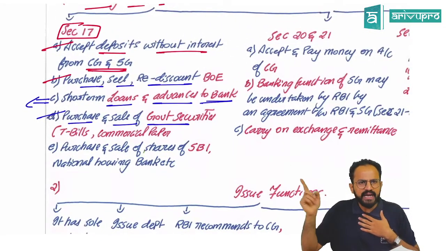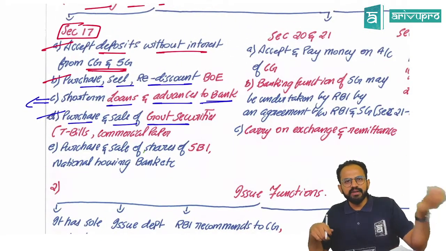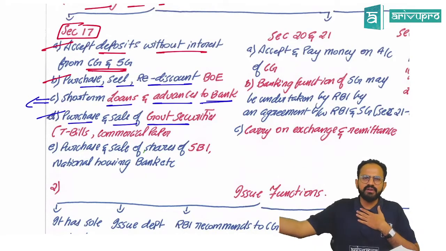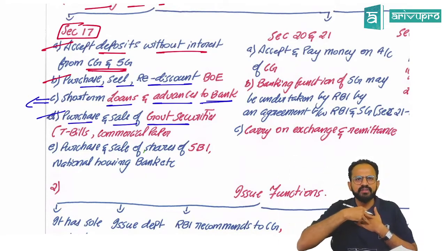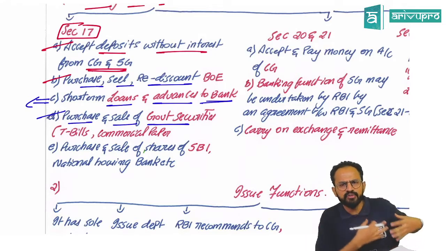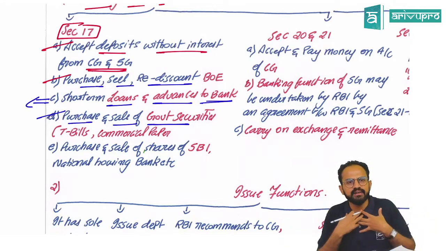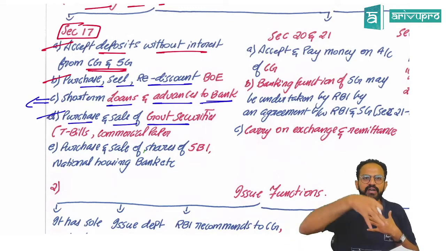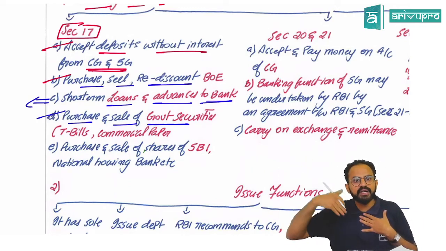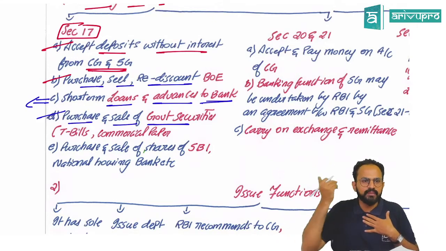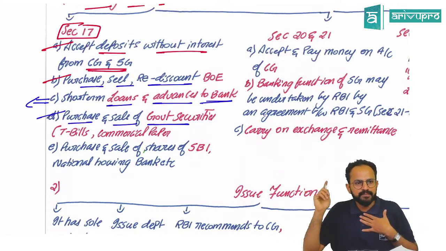The first point, acceptance of deposits. Very simple. RBI can accept deposits whenever the central government or state government is giving. They are giving us money, we can deposit it, we can have it. It is like a reserve. Just like you go and deposit with the bank, the central government and state government can deposit with RBI.